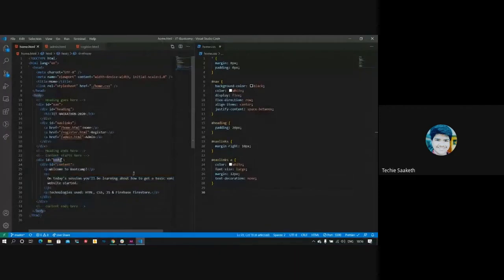Now we need this body. Yeah, this is kind of confusing, so I'll rename it to something else.